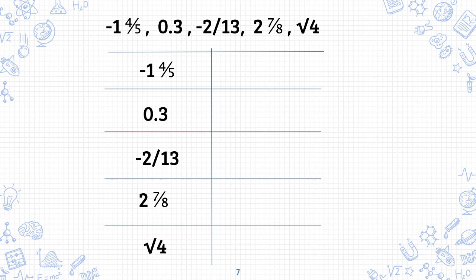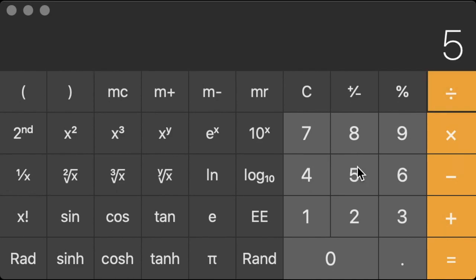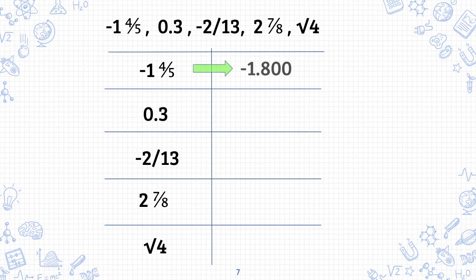So let's take the first number, -1 4/5. What you want to do is to convert this mixed number into a decimal. The whole number stays the same, so it's going to be -1 point something. To figure out the something, you take your calculator and divide 4 divided by 5. And you should get 0.8. In order to convert negative 1 4/5 to a decimal, it would end up being -1.800. We'll talk more about the zeros later. Just hang in there with me.